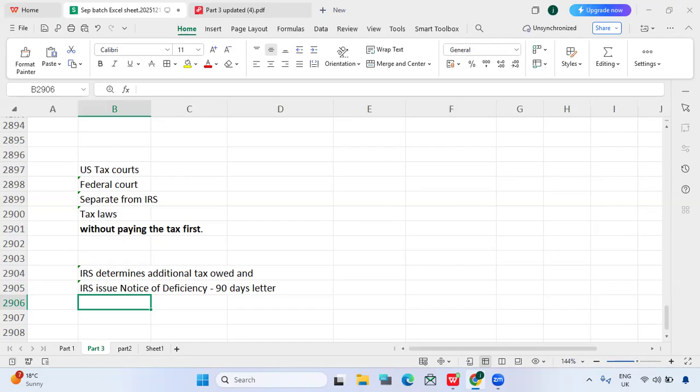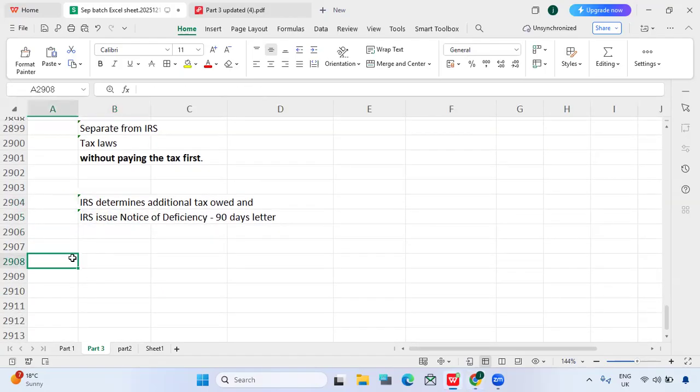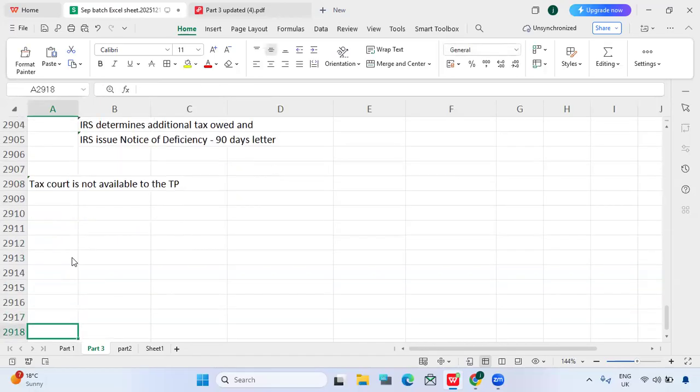So we understood the cases where the Tax Court is available, and now the cases where the Tax Court is not available to the taxpayer. First, refund cases.